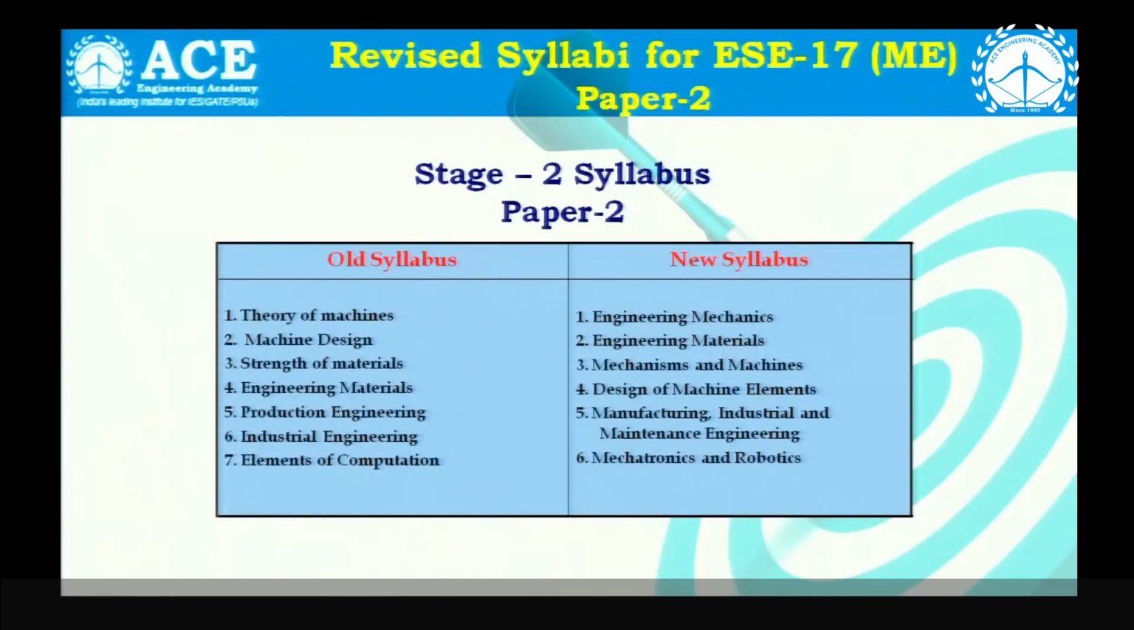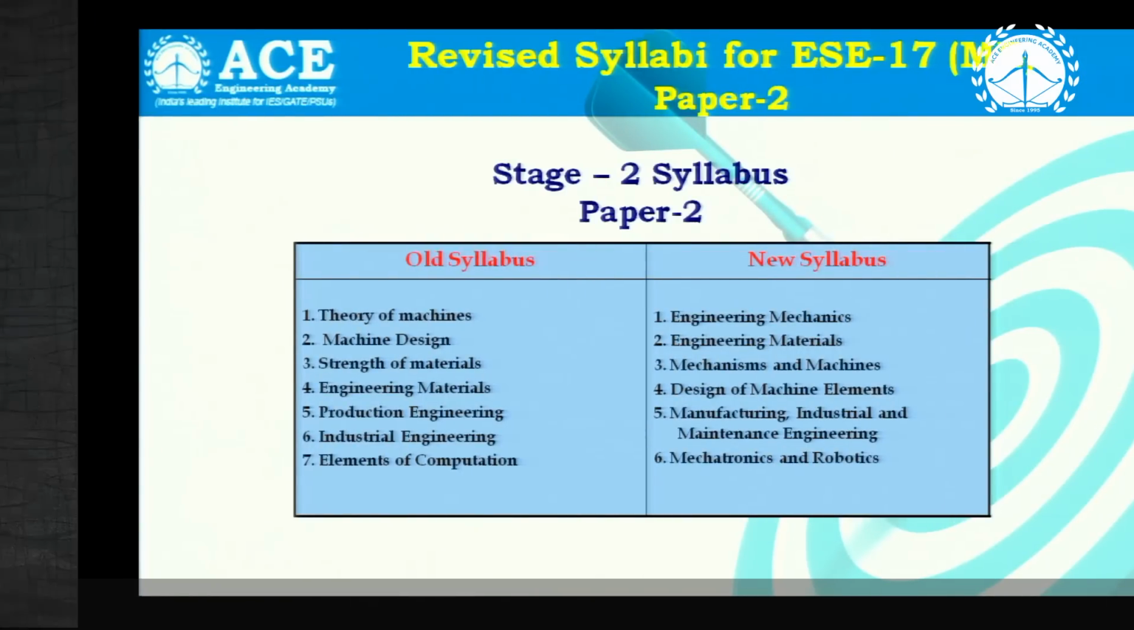As far as paper 2 of mechanical engineering is concerned, there are major changes, particularly two subjects added, namely mechatronics, which is a new subject, and maintenance engineering, the second subject. However, robotics was already there, so you cannot think of it as a new subject. As for deletions, previously we had elements of computation. This time they deleted elements of computation.